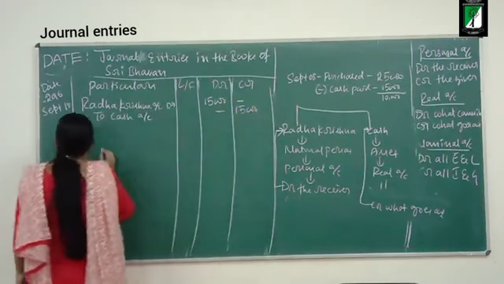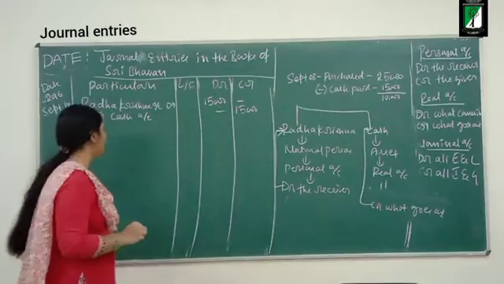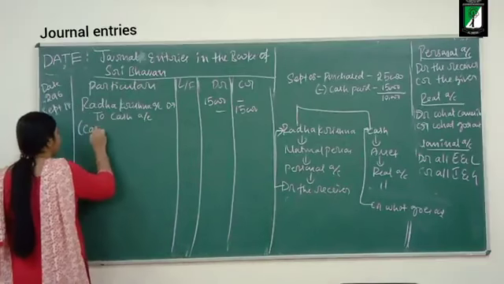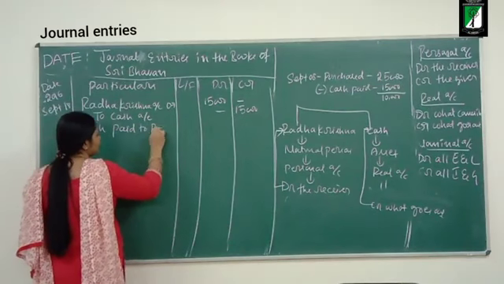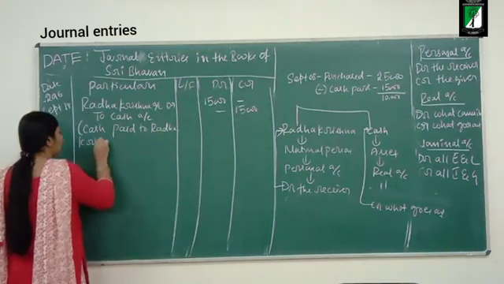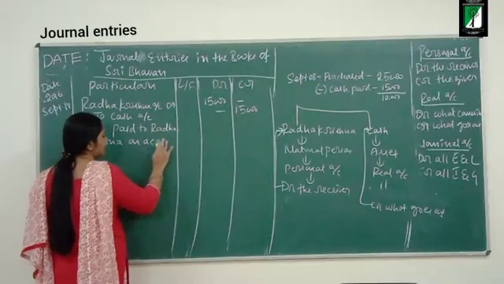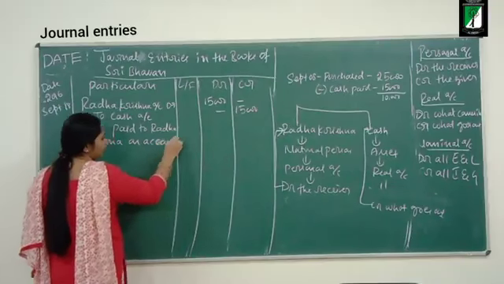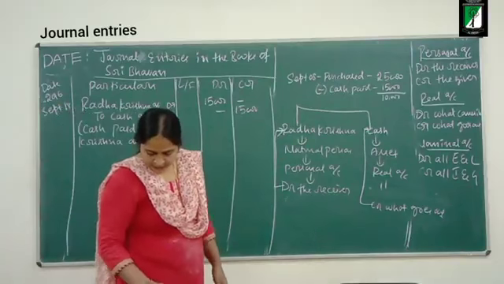Narration: cash paid to Radha Krishna on account. Okay, so this is the narration. Now moving on to the next transaction. What is the next transaction?